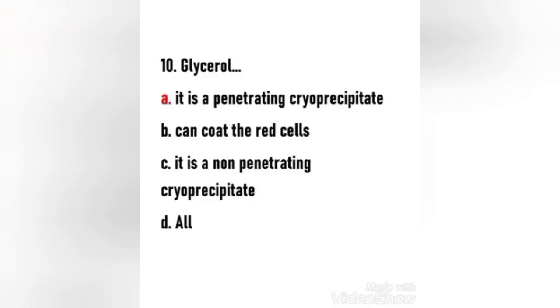Next question. Glycerol. It is a penetrating cryoprecipitate. Can coat the red cells. It is a non-penetrating cryoprecipitate. All. Here the right answer is option A. Glycerol. It is a penetrating cryoprecipitate.